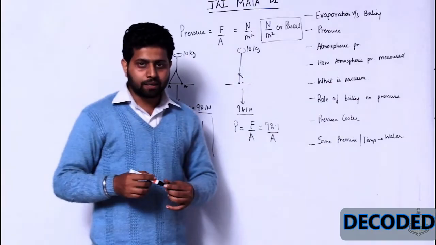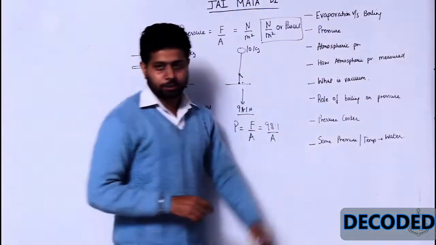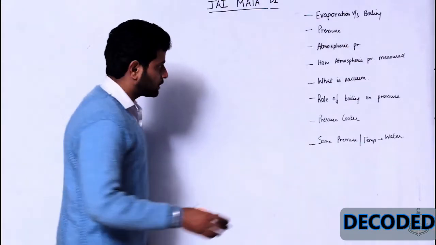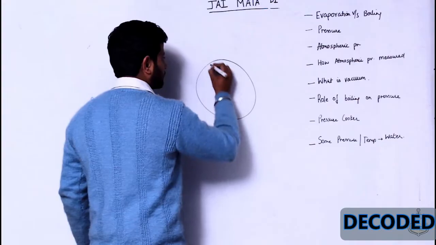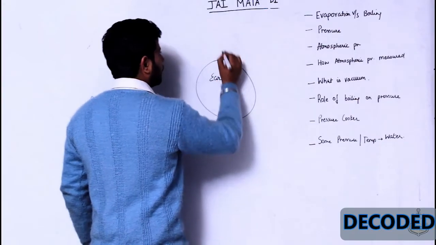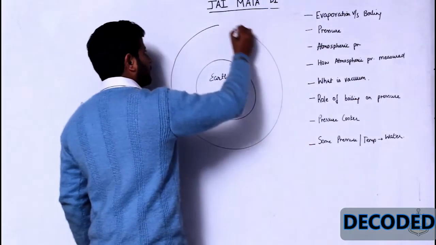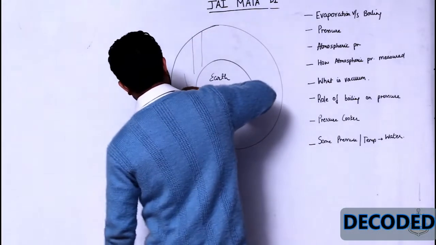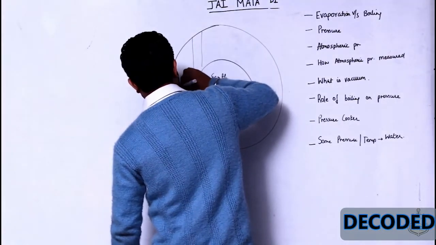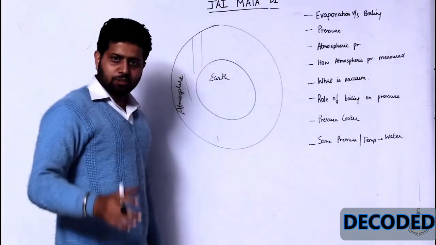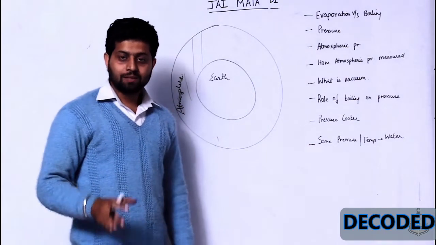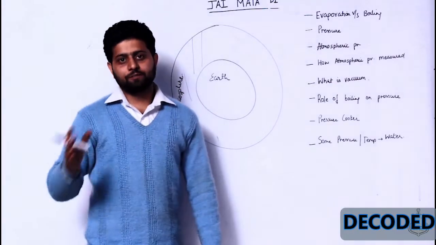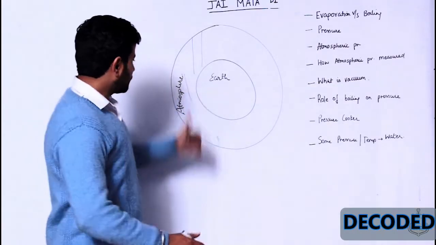Now let's come to the next topic, and that topic is atmospheric pressure. Now, guys, let's talk about another crucial topic, and that is atmospheric pressure. This is our Earth, and Earth is surrounded by a layer of air which is called atmosphere. It has got a lot of layers: stratosphere, mesosphere, ionosphere, exosphere. The stratosphere has the ozone layer, which we are going to discuss in detail when we talk about the reefer system, CFCs. So this is the atmosphere.